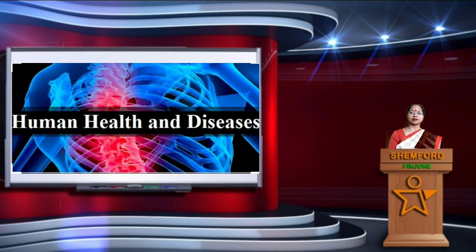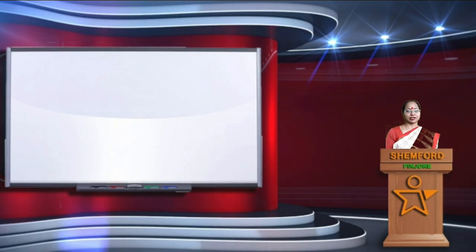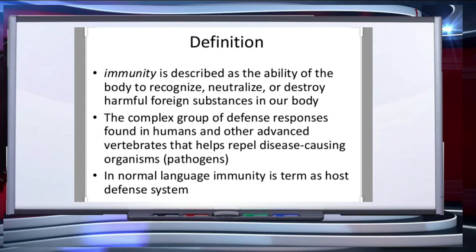In continuation of Chapter 8, Human Health and Diseases. In this presentation, today we are going to learn about immunity and different types of immunity. In previous presentations, we have already seen that we are exposed to a large number of infectious agents every day. Only a few of these exposures result in disease. Now the question is, how does our body protect itself from external pathogens?